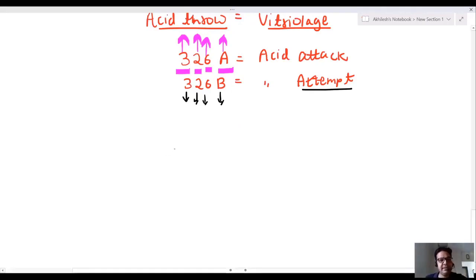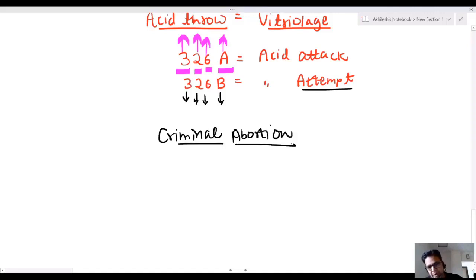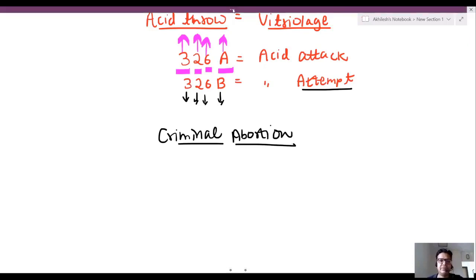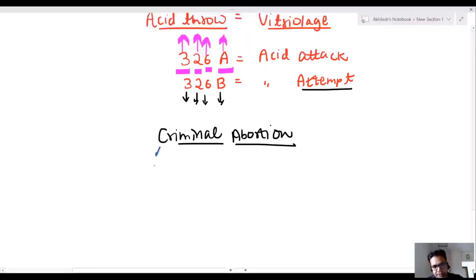Okay, another important trick. It's very simple. Now come to criminal abortion. Now, how to remember this IPC? See, this is very simple. C is number 3 alphabet, A is number 1 alphabet, and B is number 2 alphabet. 312.